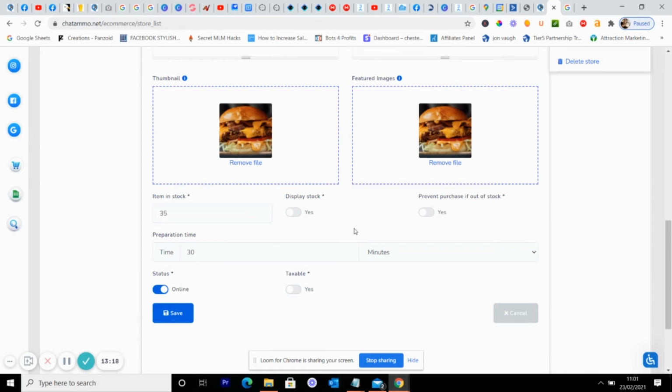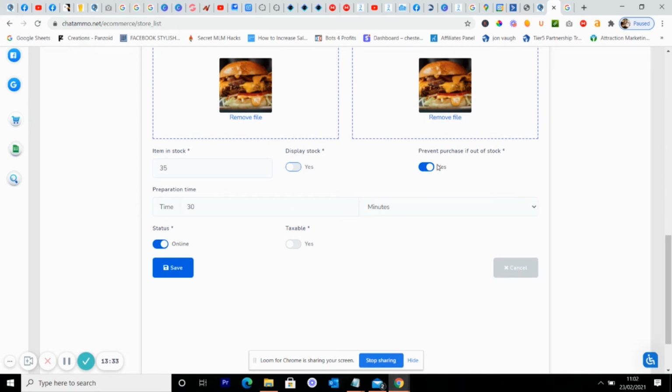And we would want to prevent purchase when out of stock. Now we could also display stock, which is going to give them a sense of urgency to try and order them. But we won't display stock at the minute. So once that's done, sadly you won't be able to buy it no more, so it's all cool. So we'll save that.